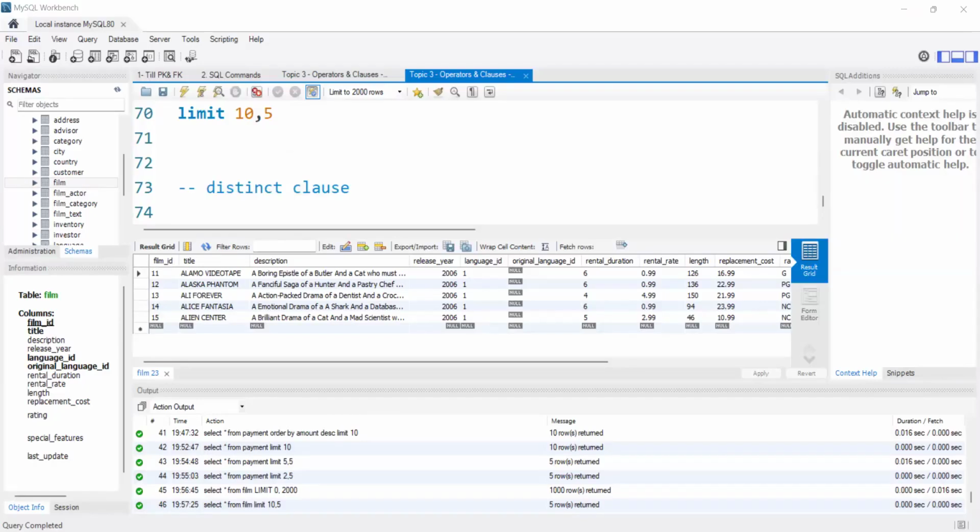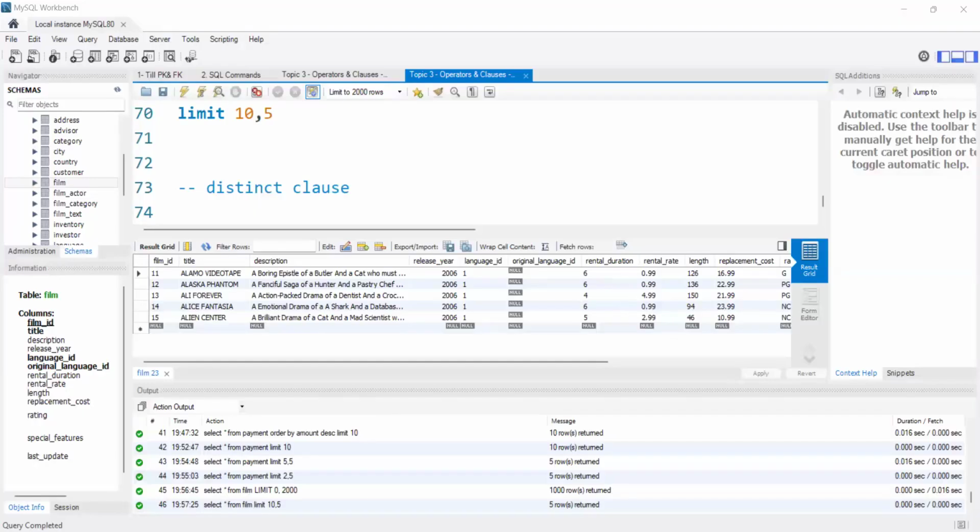Alternative rows, yes, but not with this concept. We will see it in another concept. Like if we want to display every alternative row like 1, 3, 5, 7, we will cover that concept going forward.